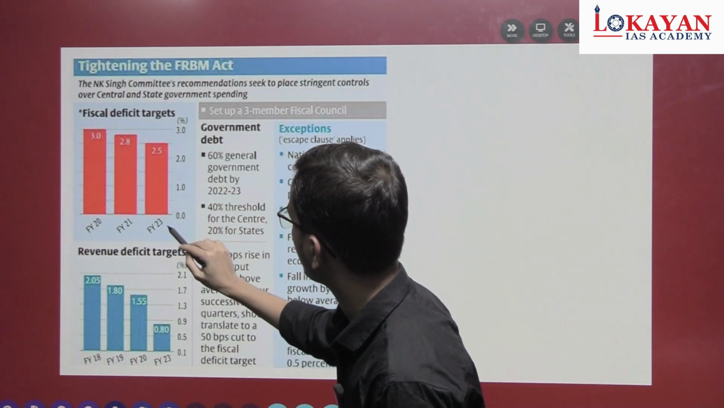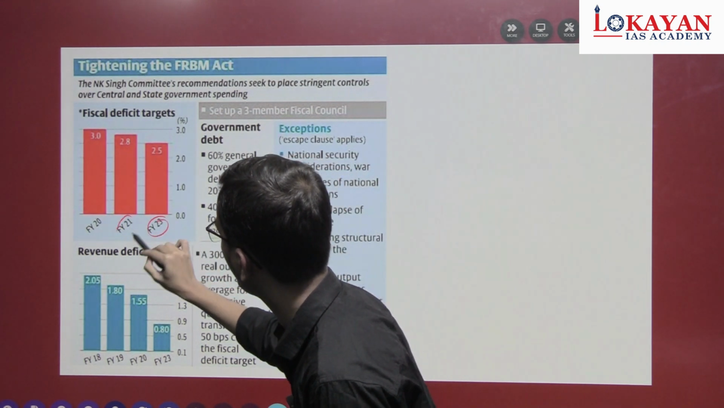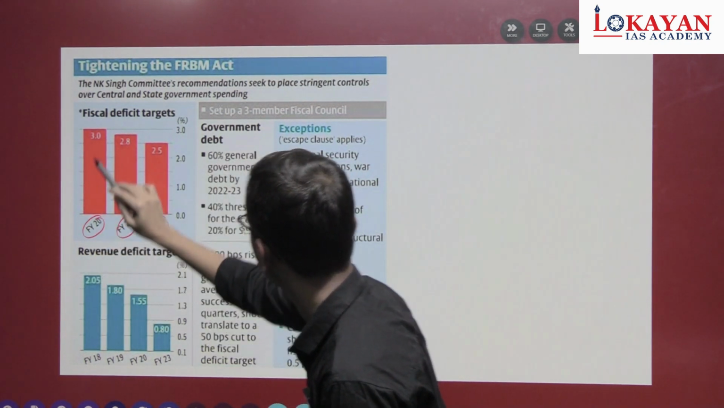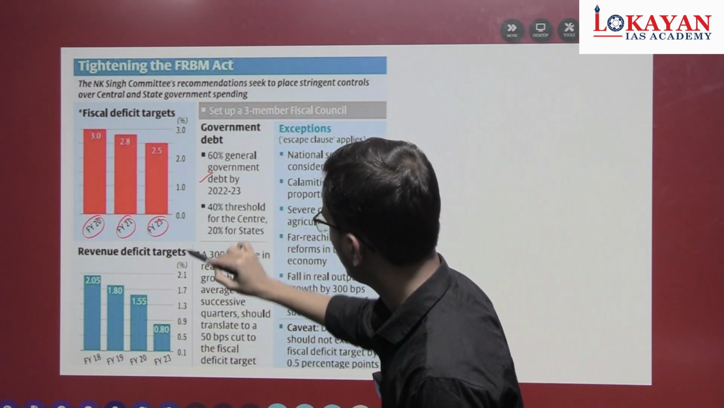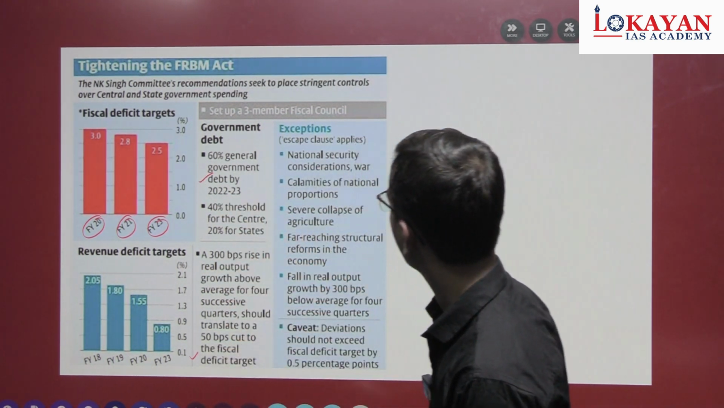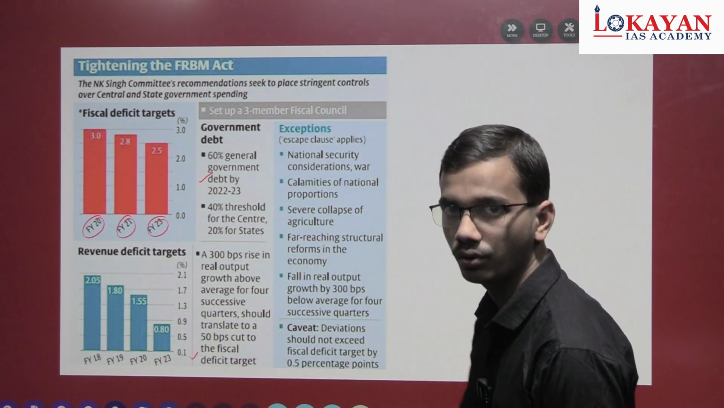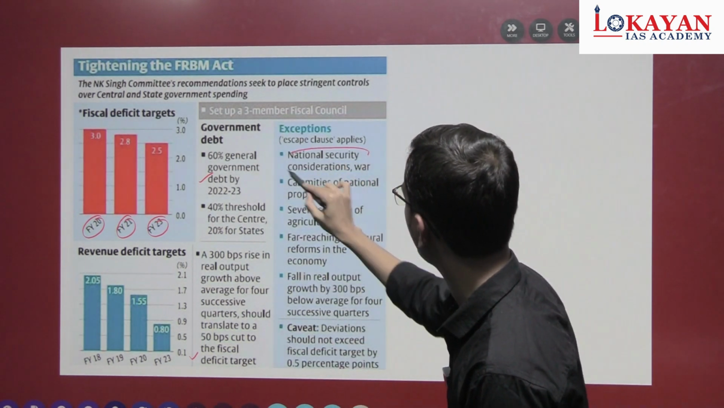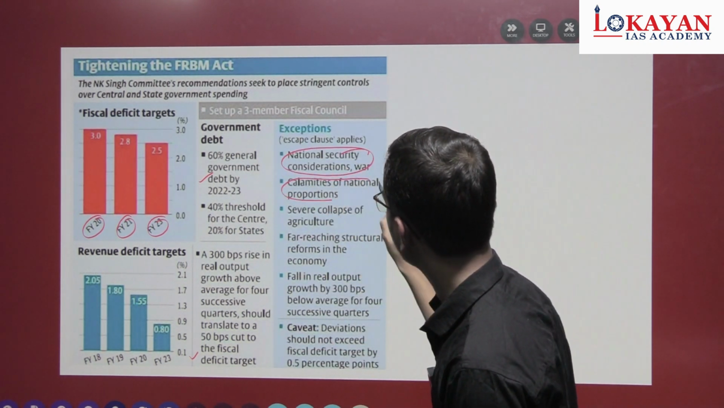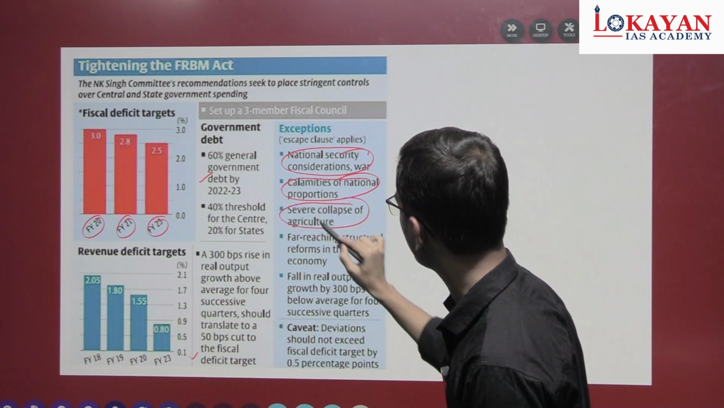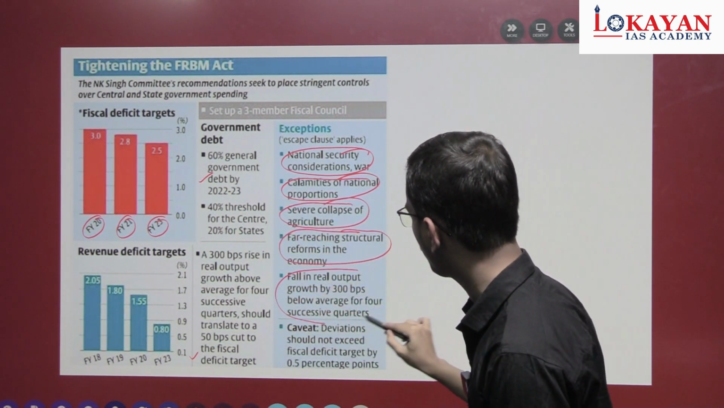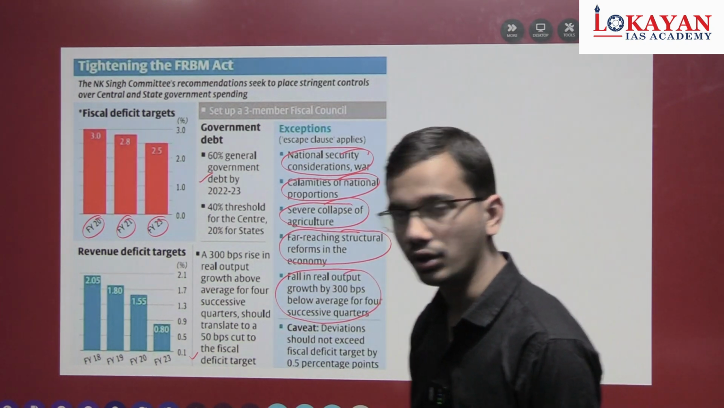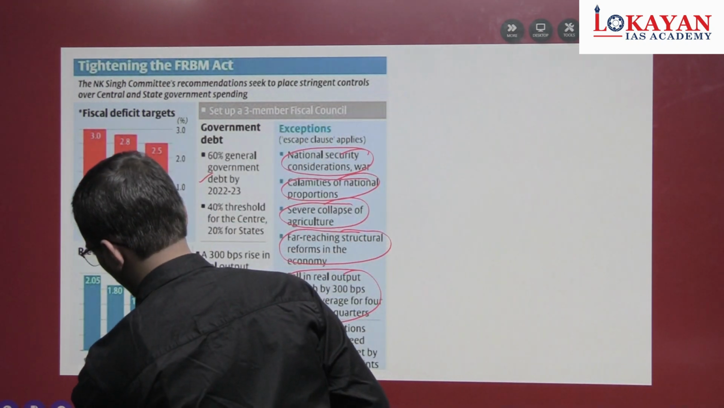Fiscal deficit target by 2023. No need to memorize. Just go through this. Okay. Again, this recommendation we have seen. Now see the exceptions. Go through carefully: national security, calamities, severe collapse of agriculture, far-reaching structural reforms in the economy, fall of real output. Now let's solve the final question and wrap up this session.